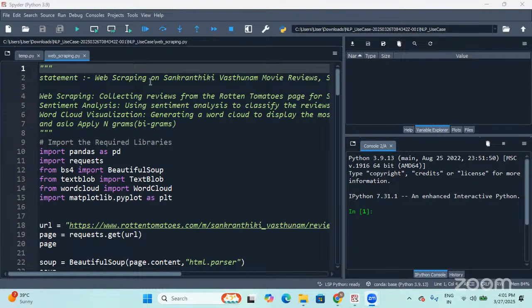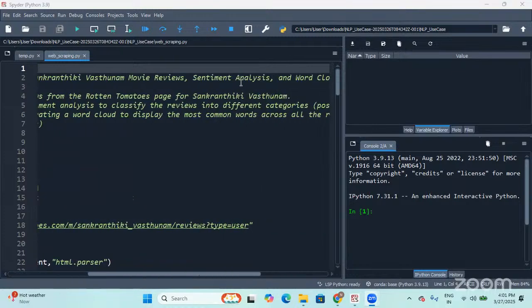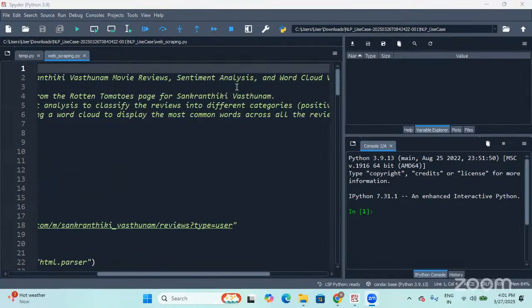For all the movies, we generally get the reviews, right? So for this particular movie, I'm going to scrape the reviews and perform some kind of sentiment analysis. In the previous session, we understood sentiment analysis by taking the Twitter data. We took tweets, and on the Twitter data, we performed sentiment analysis, right?